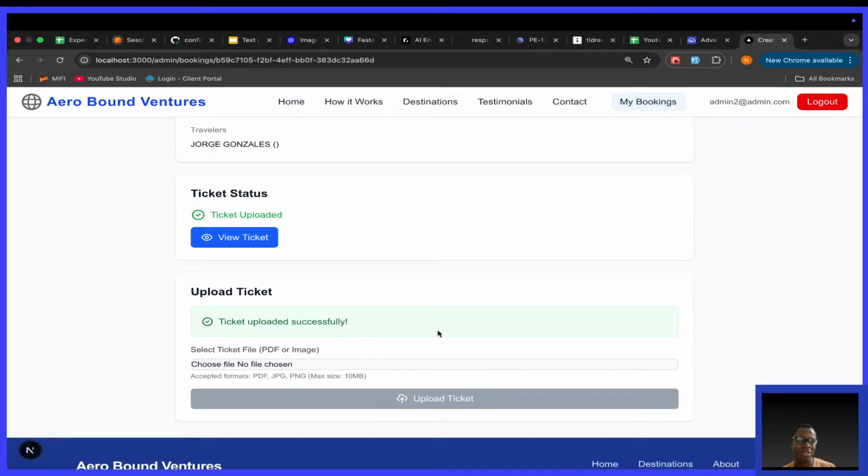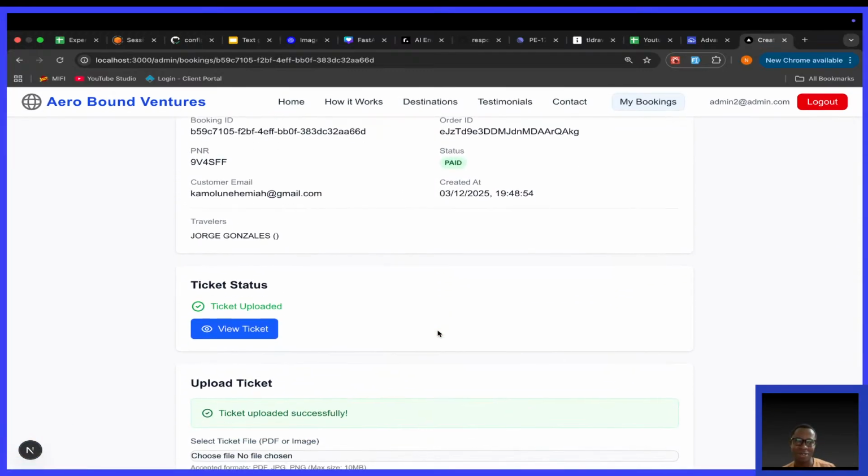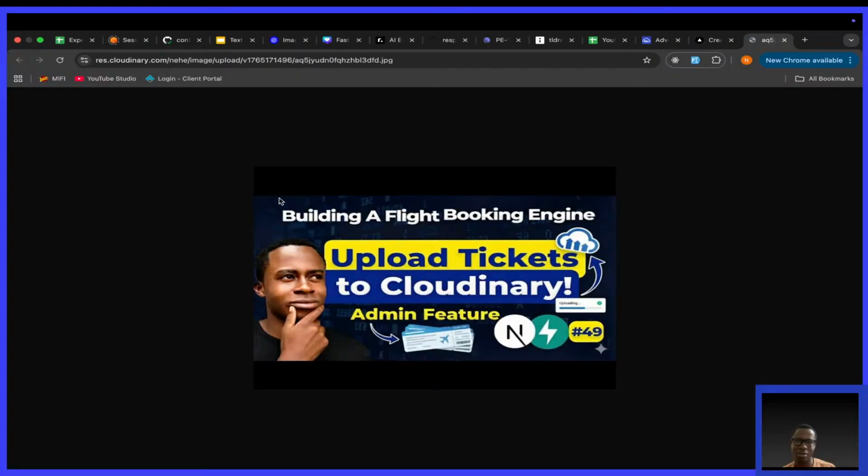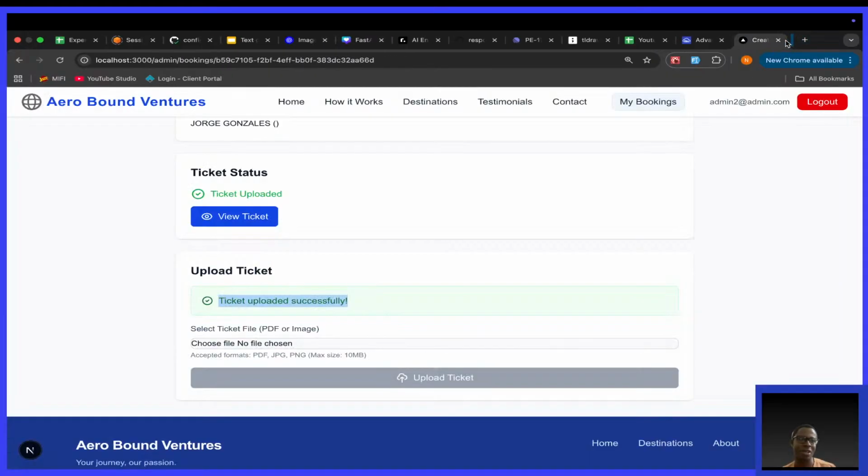So you see the upload ticket is now cool. Okay, it is successful. Ticket uploaded successfully. And now here, it's saying view ticket. So if I click this, there we are. You can now view the ticket. That's nice.